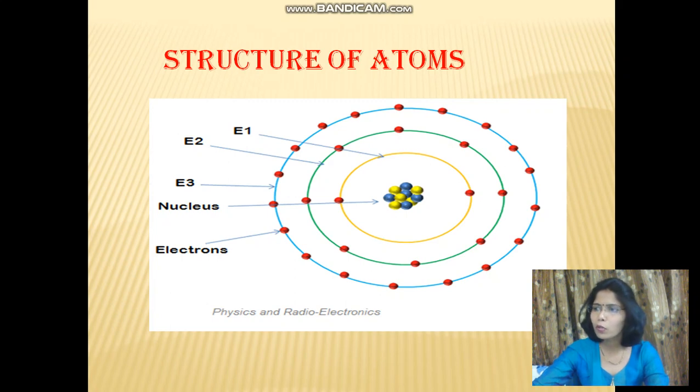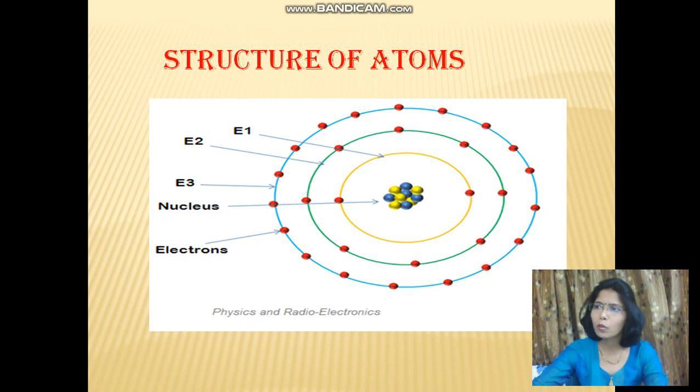The strong nuclear force between the protons and neutrons makes them stick together to form the nucleus. Neutrons have no charge, so the overall charge of the nucleus is positive because of the protons. The electrostatic force of attraction between the nucleus and electrons causes the electrons to revolve around the nucleus. The electrons revolving around the nucleus have different energy levels based on their distance from the nucleus. The electrons revolving very close to the nucleus have the lowest energy level, whereas the electrons revolving at the farthest distance from the nucleus have the highest energy level.